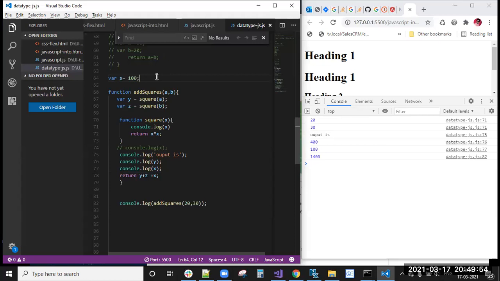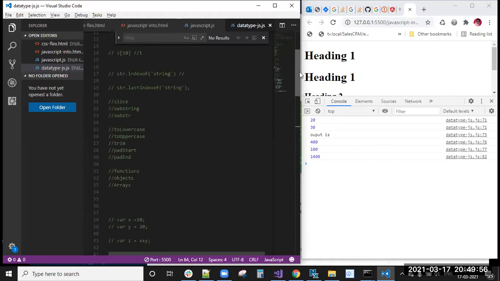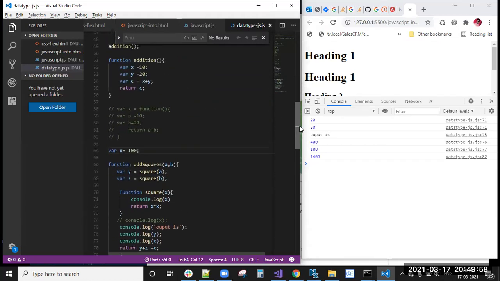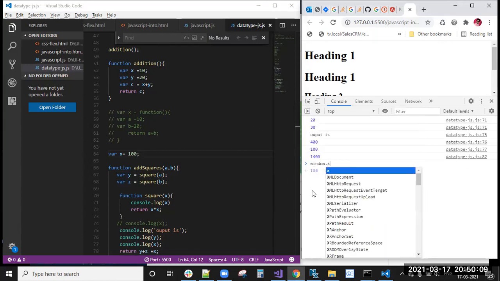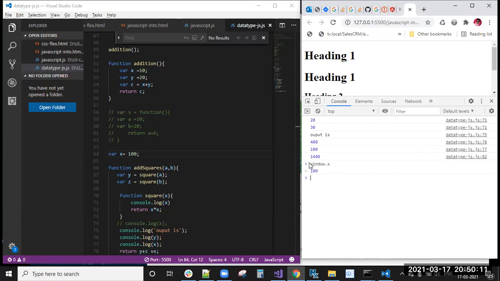This is the global scope actually. It doesn't have any braces or anything like that, right? It is in the global scope, meaning the global window variable scope. Window dot x, I will get 100, because this scope belongs to the window.